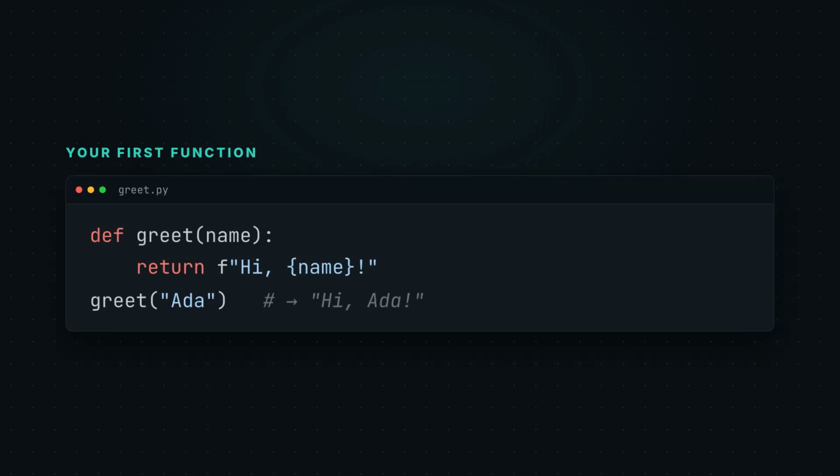Here's the shape. Def, a name, and the inputs in brackets. Inside, you do the work and return a result. Then anywhere else, you just call it by name with a value. greet of "Ada" gives back "Hi, Ada." Written once, used everywhere.